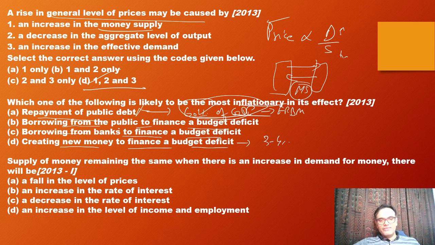Then borrowing from the public to finance the debt. Again, you are getting from the economy and you're giving back to the economy. The money supply does not change. Borrowing from the banks to finance budget deficit. Again, the same thing is happening.